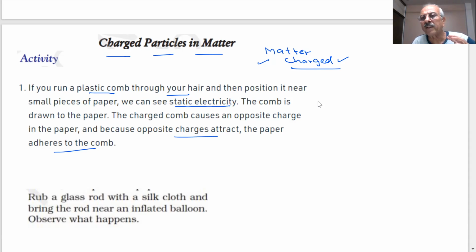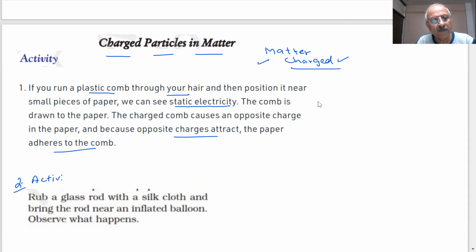So can we explain this on the neutral form of matter? If matter is neutral, then why should it attract small pieces of paper? That means there are some charges present inside the atoms. Matter is made up of what? Atoms, you are saying.